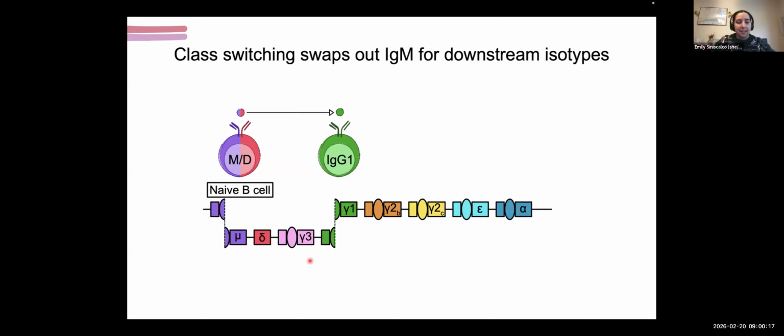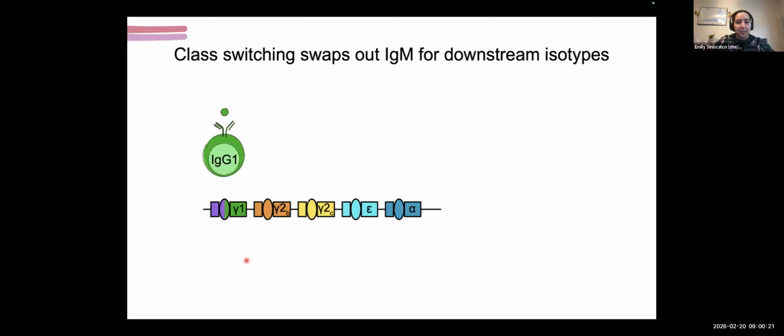And then this intervening DNA is actually removed from the locus and completely excised, after which the cell will ligate the genome back together, and now it will express this IgG1. So this B cell can never go backwards because that DNA, once it's gone, is gone. However, there is the potential for it to possibly switch to these different downstream isotypes, including IgE, which has been demonstrated to be sequentially switched, and IgA, which we'll be exploring today.